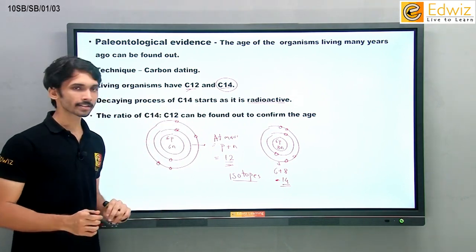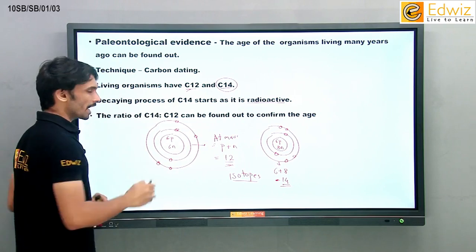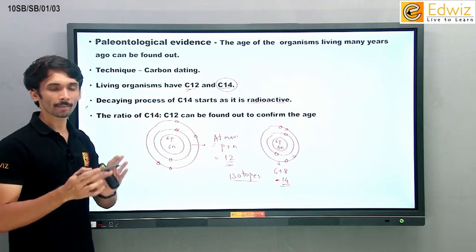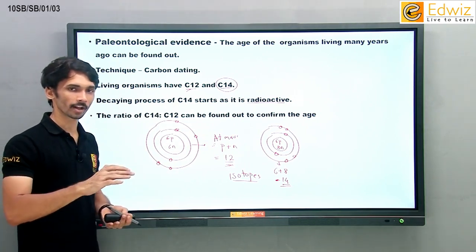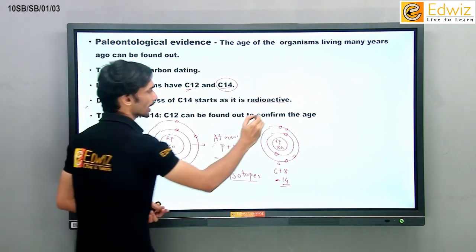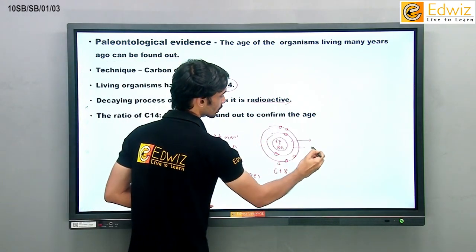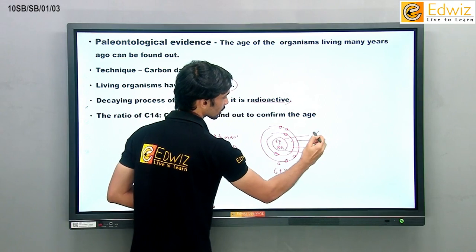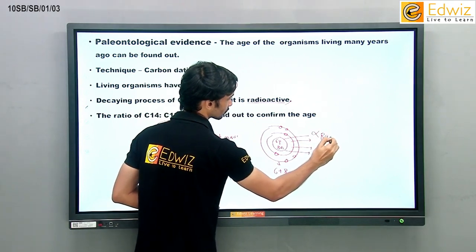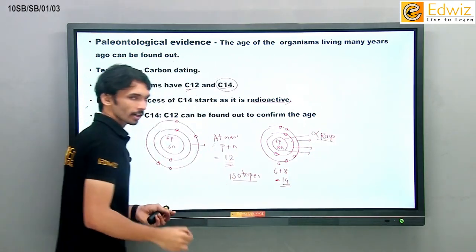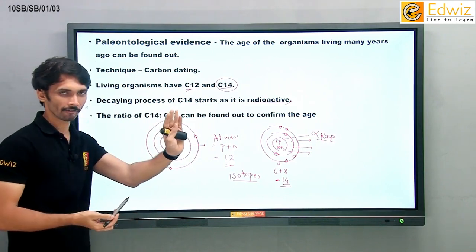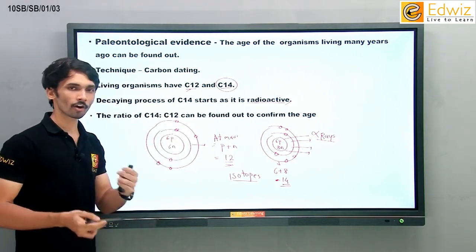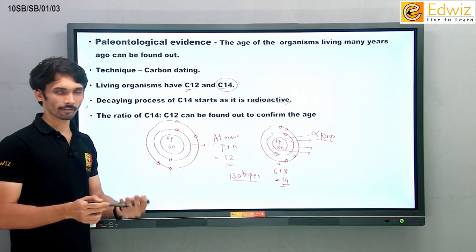It is completely stable. So the decaying process, which means degeneration: your carbon 14 slowly starts decreasing in the body. Why? Because it is radioactive. It will release radiations outside. Those radiations are called alpha rays, and it will be emitting alpha rays, and therefore carbon 14 you are losing. Carbon 12 you never lose.